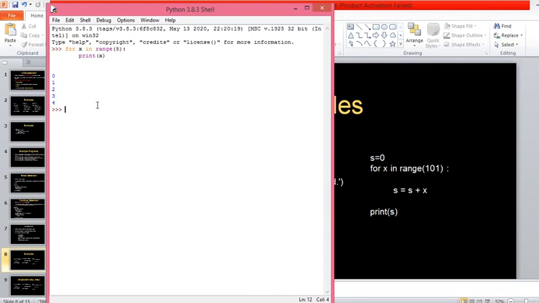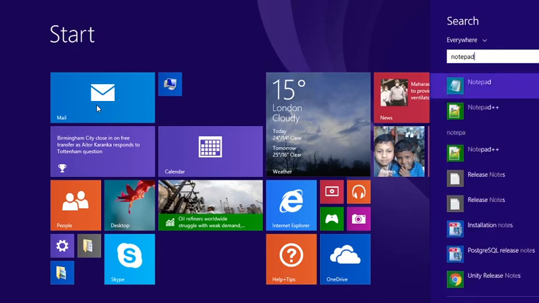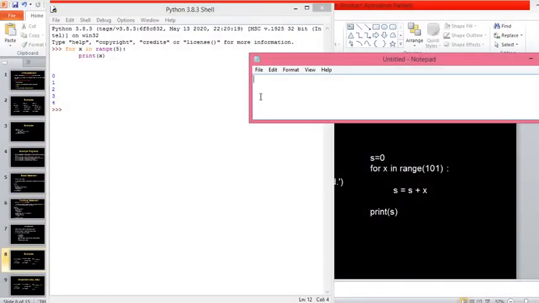In C, how do you type the same code? I'll show you with the notepad here.